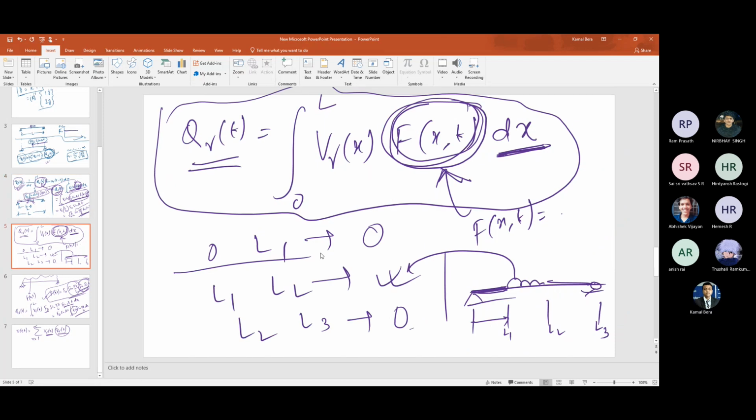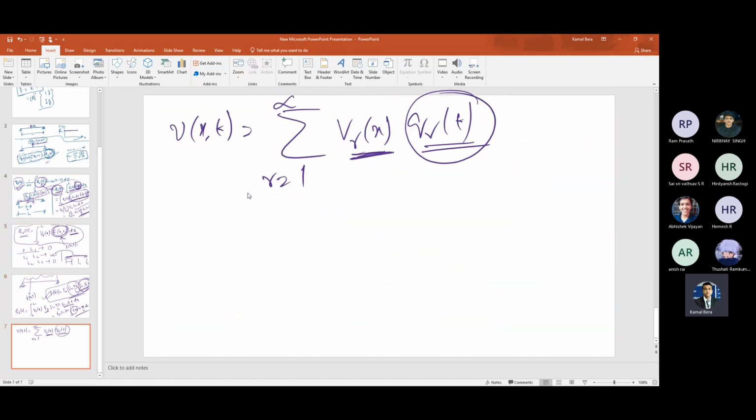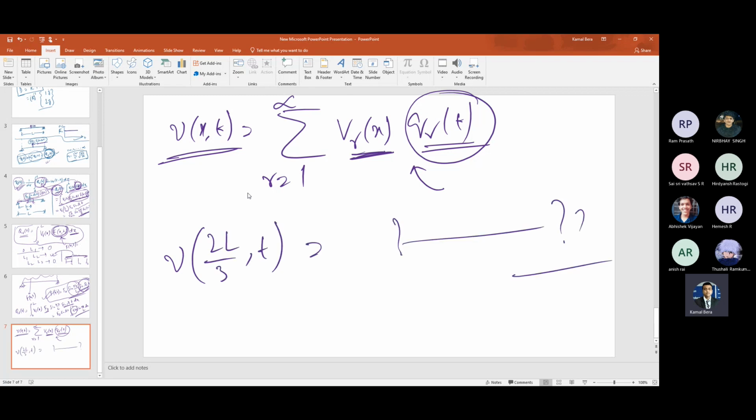Once you got it, you put it back here. Then just obtain it, and you get this generic expression. If I ask you what is the response at x equals 12 by 3, you will just substitute x equals 12 by 3 into whatever expression we get. That's all.